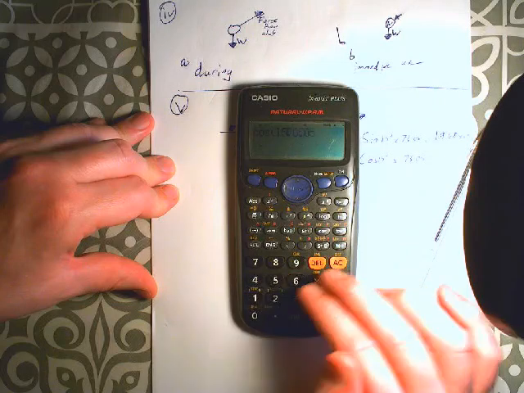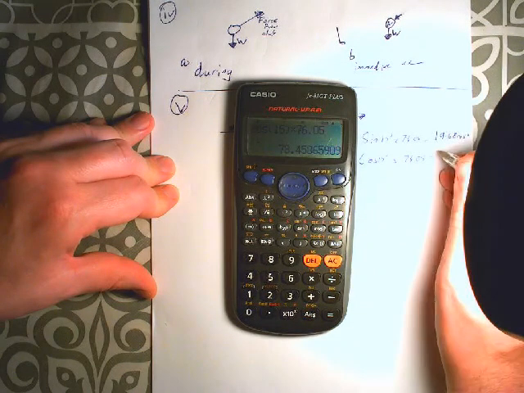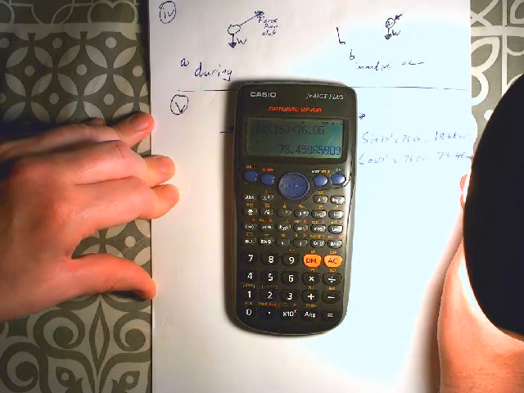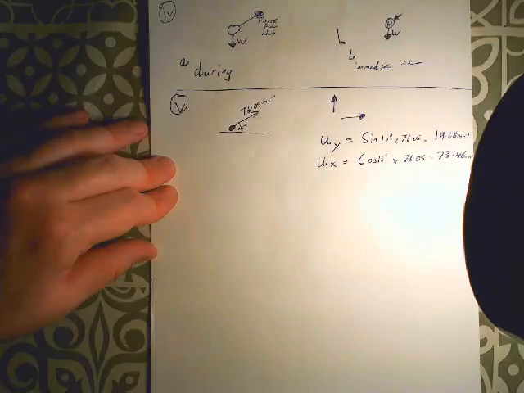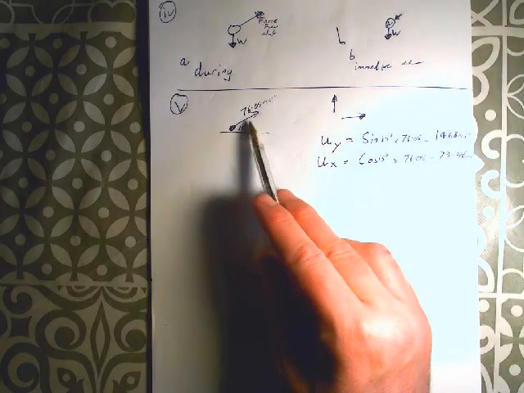Excuse me. Let's go for the cosine. Cosine of 15 multiplied by 76.05 will give us 73.46, we'd call it, meters per second.